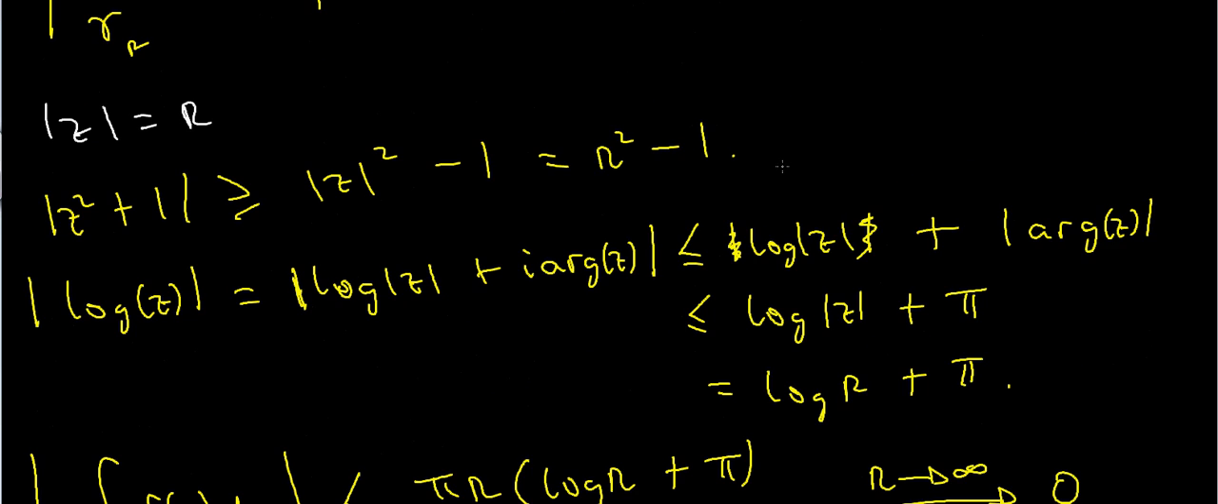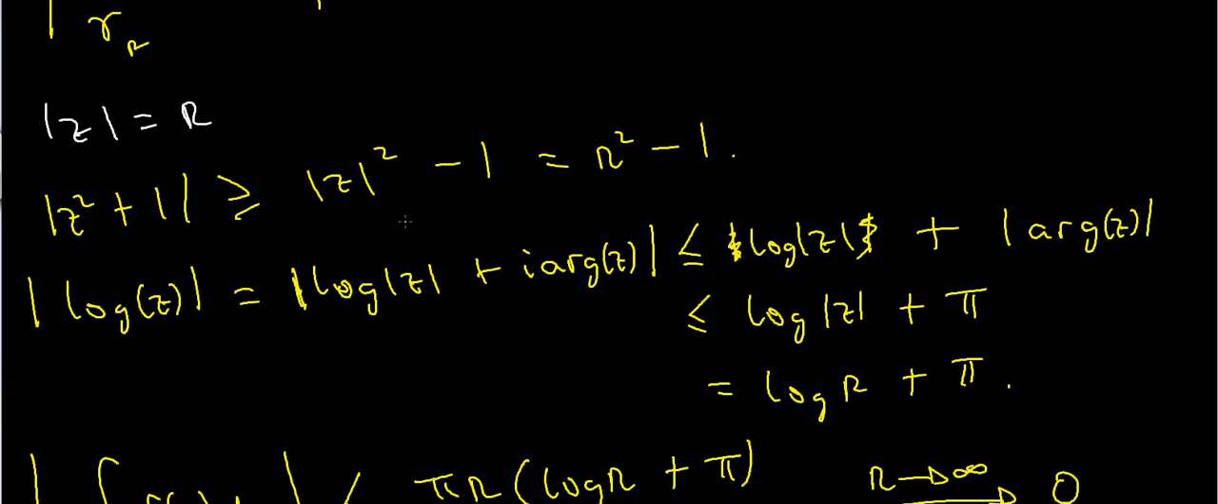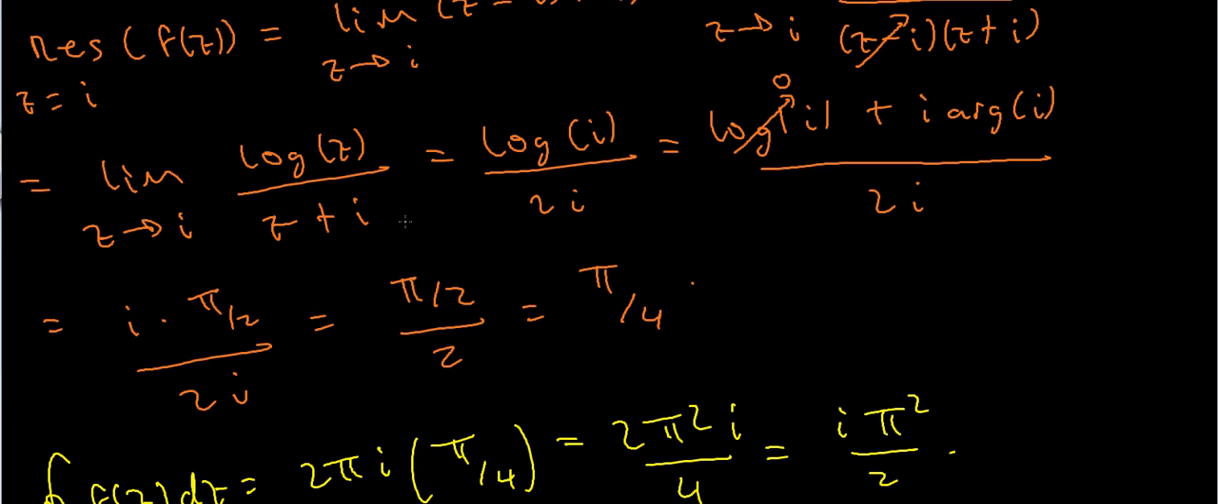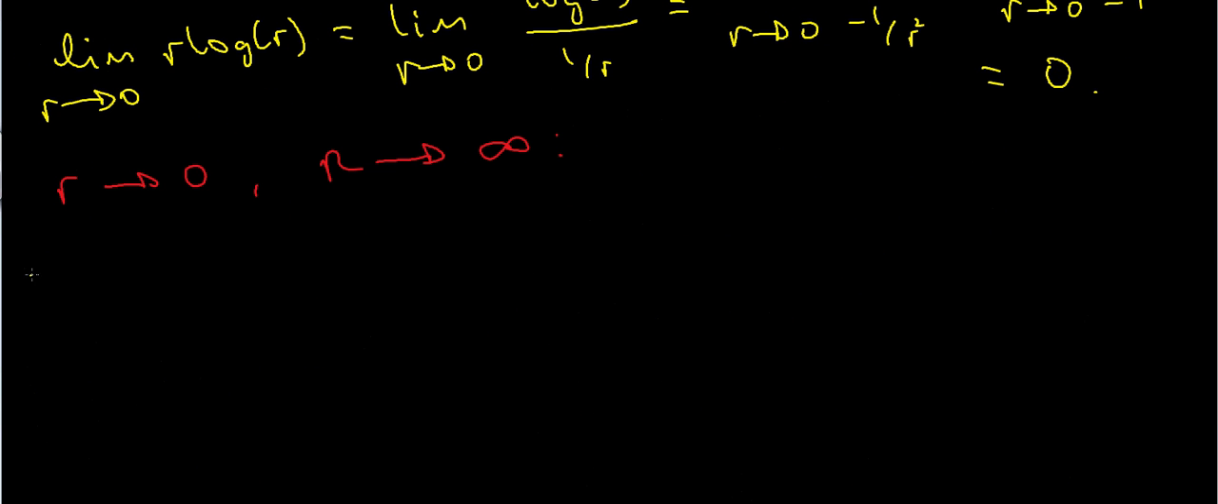So now what happens when I take the limit of my contour integral as little r goes to 0 and big R goes to infinity? On the left hand side, as I've just shown you, I'm going to get I pi squared over 2. Did I write that down somewhere? Yeah, I pi squared over 2. So that's here. So on the left, I'm going to have I pi squared over 2, which I showed you using the residue theorem.